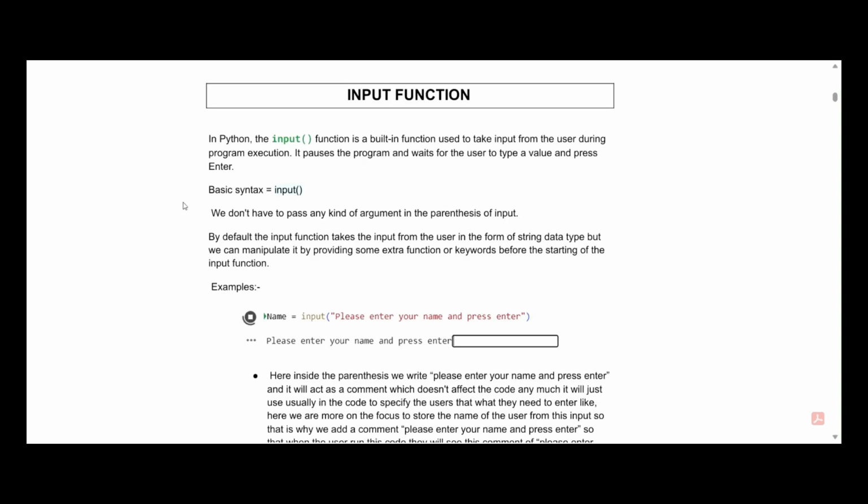Now let's see all about the input function in Python. The input function is a built-in function used to take input from the user during the program execution, and it pauses the program and waits for the user to type a value and press enter. The basic syntax is input followed by the parentheses.